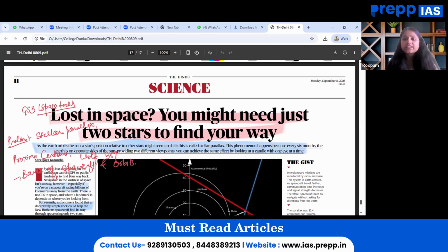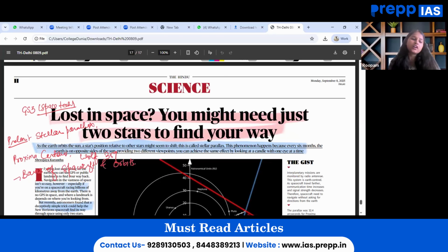The theme that has been discussed in this is about stellar parallax navigation, wherein the alternative to GPS in deep space missions can be quoted. For prelims perspective, what we need to know about is stellar parallax, what it is, then knowing the nearest star, pole star, stars such as Proxima Centauri, Wolf 359, the new planets that we find in other constellations or other solar systems. So we need to know about them.